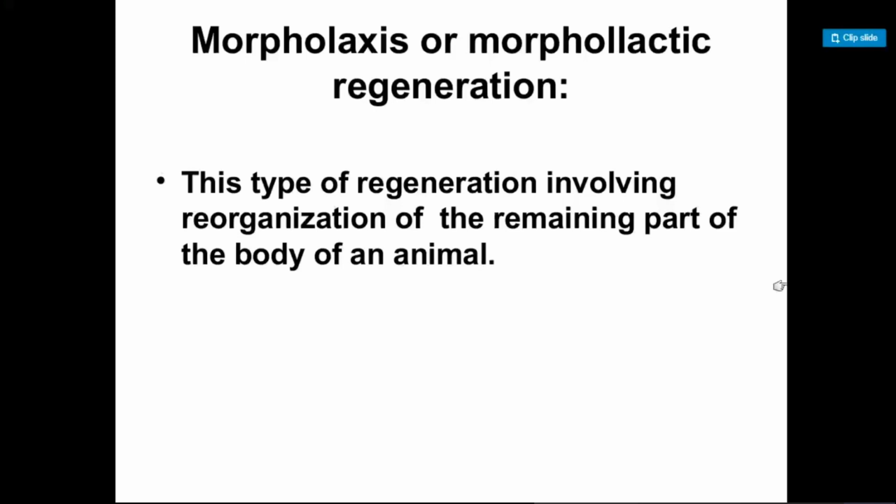So there is not any reformation or new formation of tissues by the cooperation of surrounding cells, but instead of that there is remolding of already existing cells or tissues in a form to regenerate a structure somehow alike that which was existing before the loss or missing of that part. So this type of regeneration is known as morpholaxis or morphallactic regeneration.